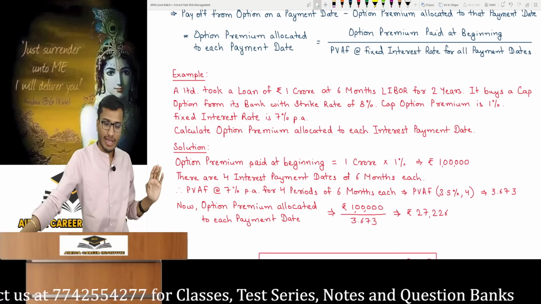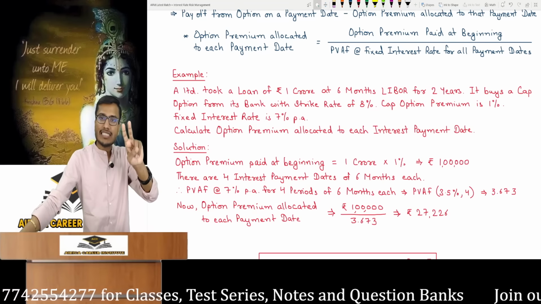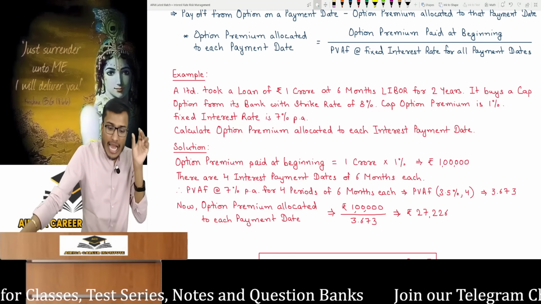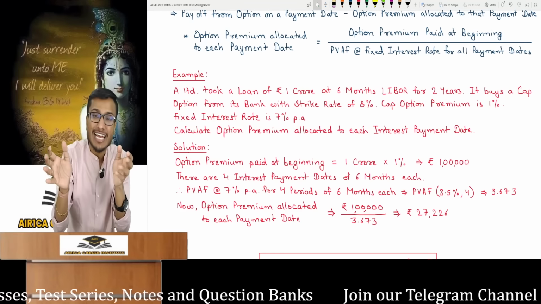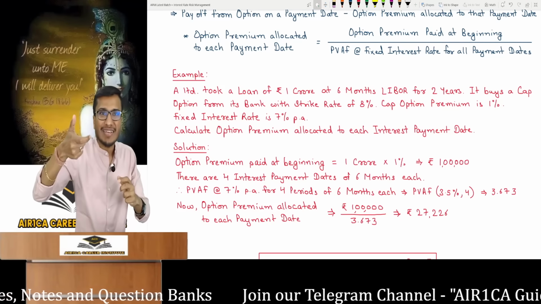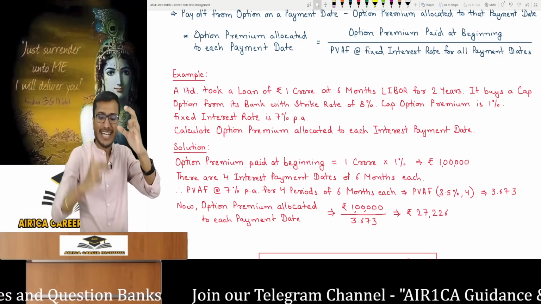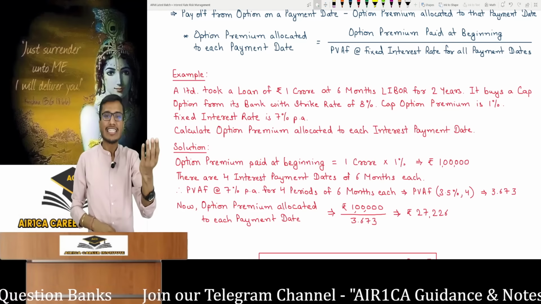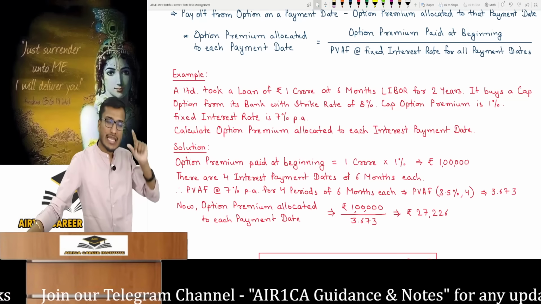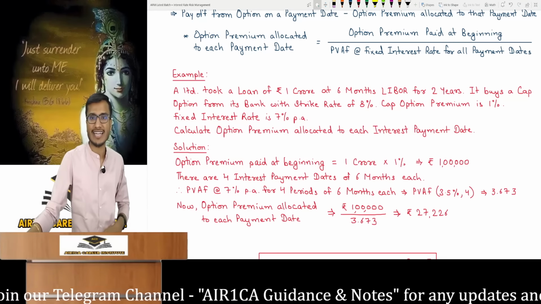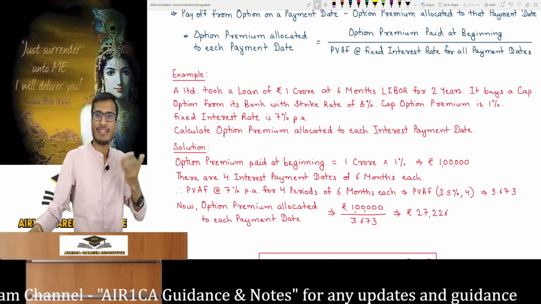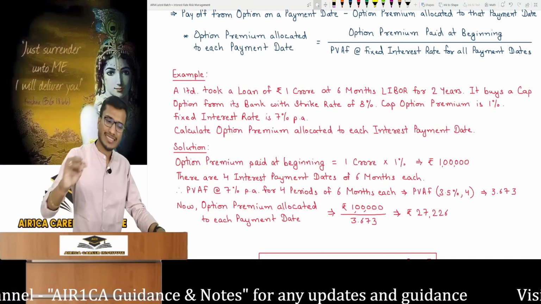1% of the loan, 1 lakh. In 2 years, there are 4 six-month interest payment dates that need premium allocation. The fixed interest rate is 7%. Now see, your 4 periods are of 6 months each, so don't directly calculate the PV factor for 4 periods at 7%. Remember, from security valuation, a 7% annual rate for a 6-month period is half, 3.5%. Totaling the 4 PV factors at 3.5%, the PVAF is 3.673. Always remember this important point we have studied in our regular security valuation lectures. So the option premium at each payment date is 1 lakh at the beginning divided by the PVAF. We have successfully calculated it.